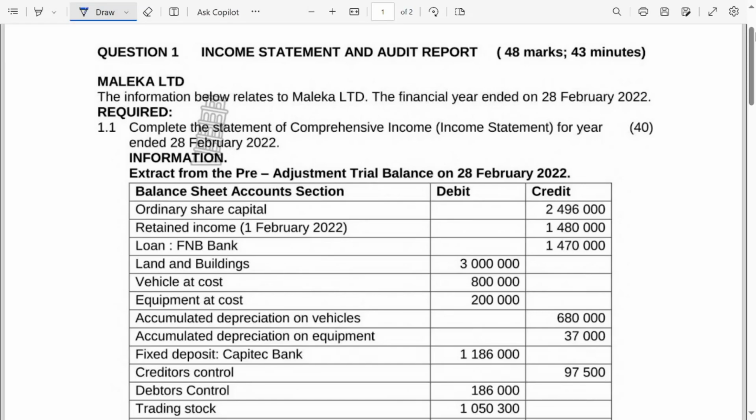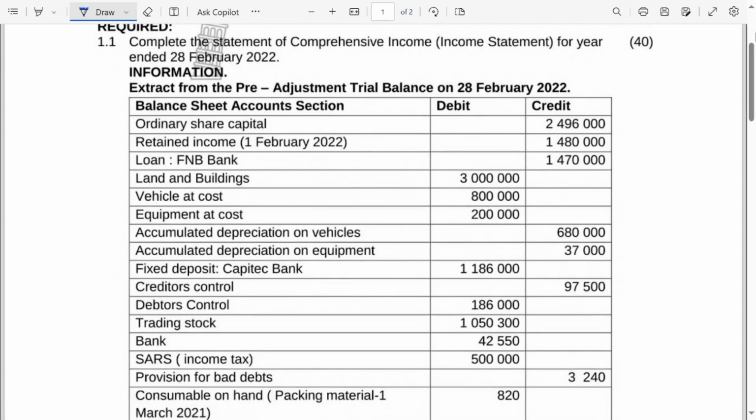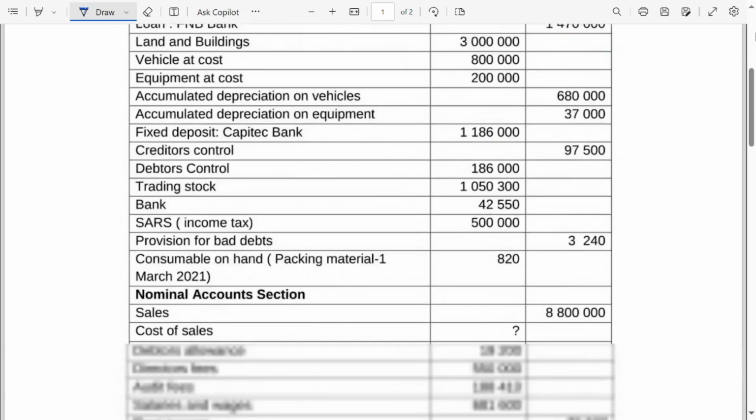Good day. Today I want us to focus on the ordinary share capital note. So we're going to use these transactions. We're told that this year ends on 28 February 2022. Then the ordinary share capital is given as 2,496,000. But we are not told if this is the balance at the beginning or at the end of the year. But let's continue and see what is going on.